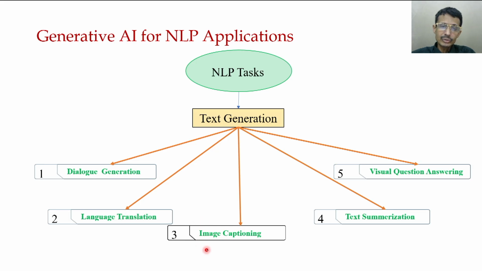Another very interesting thing is called image captioning. It is somewhat multimodal in nature, because here text and image are both involved. The previous two were text models. Here, image and text, both modalities, are used. What is the problem here? Given an image, can we say something about the image, or give some caption?